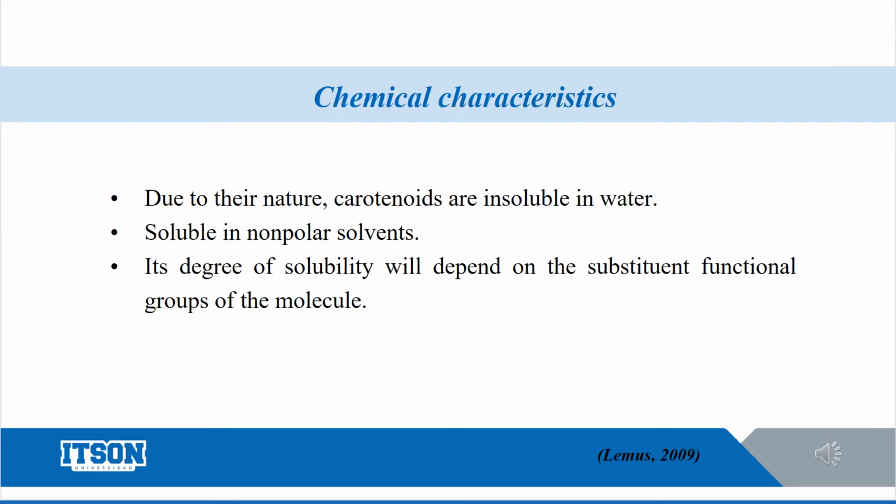Now the chemical characteristics. By their nature, carotenoids are insoluble in water and soluble in non-polar solvents. Their degree of solubility will depend on the functional groups of their molecule. Carotenes are very soluble in petroleum ether and hexane, while xanthophylls dissolve better in methanol or ethanol. Then, the solubility of carotenoids is a very important characteristic. It directly influences the extraction and purification in industrial processes.